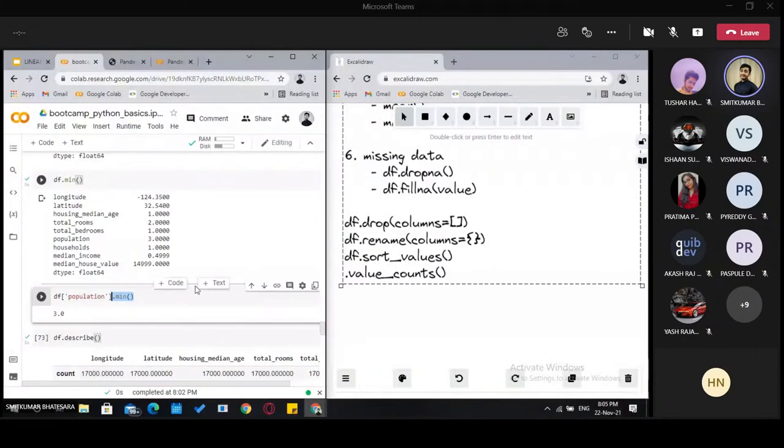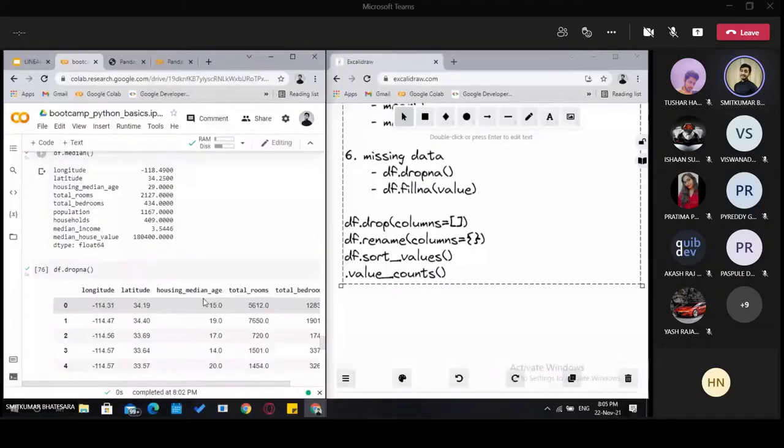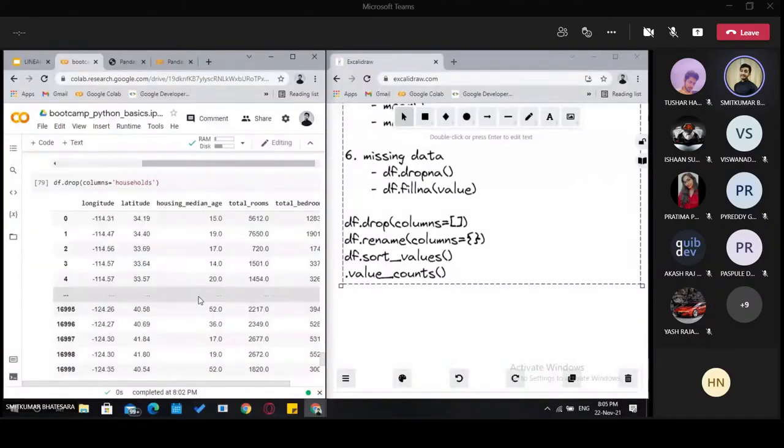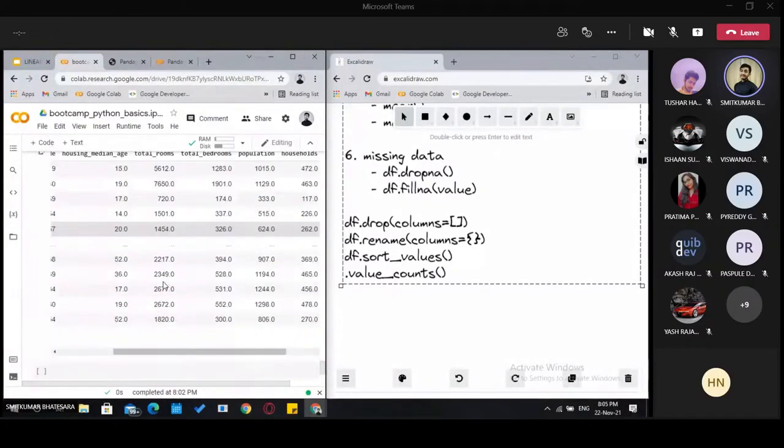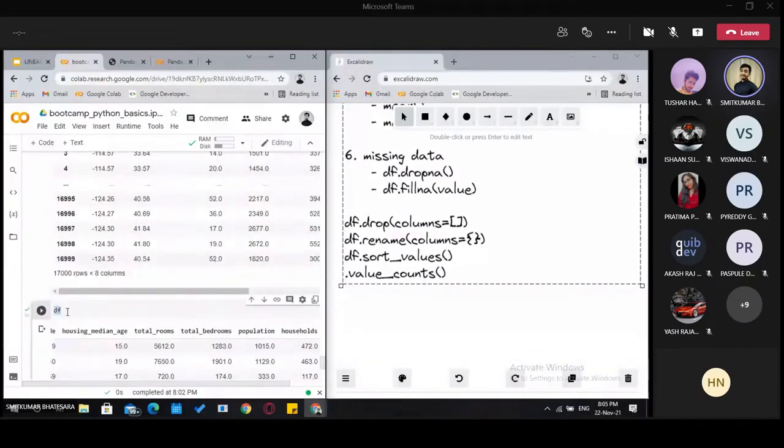We have to remember that it does not change the actual data frame. These are just showing us a copy of the data frame. This is our actual data frame df.